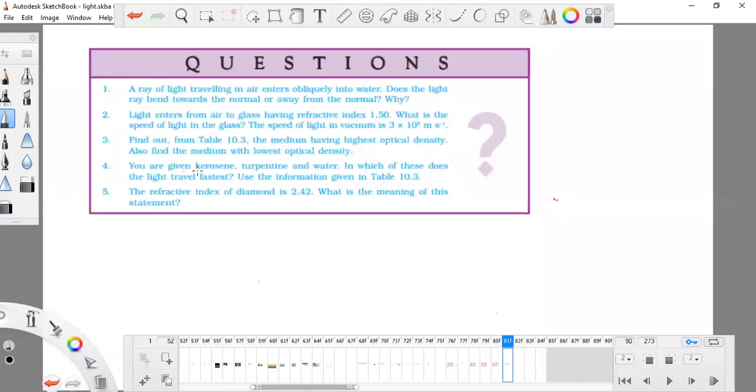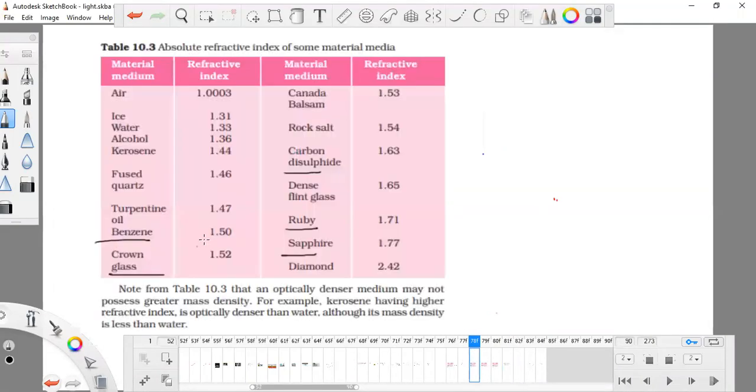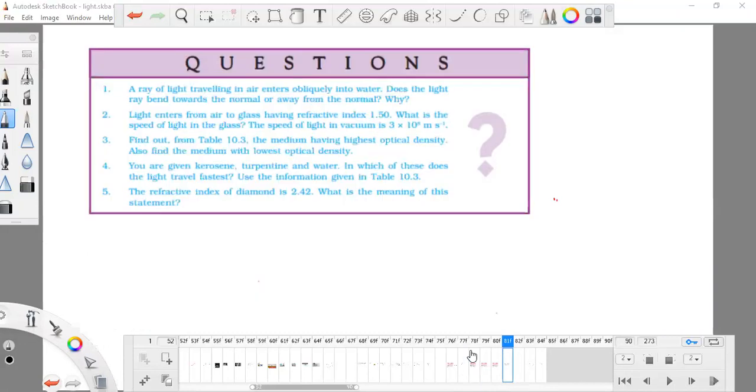The next question: light enters from air to glass having a refractive index of 1.50. What is the speed of light in the glass?